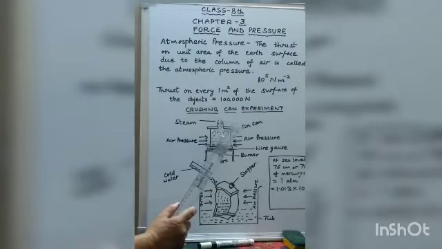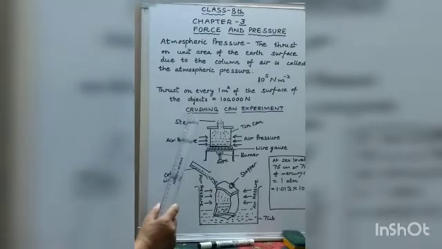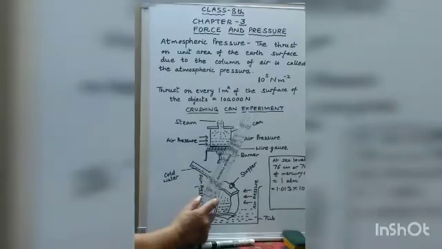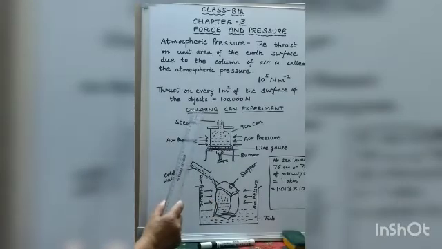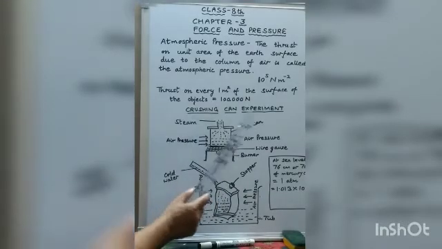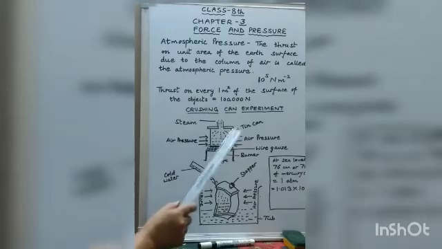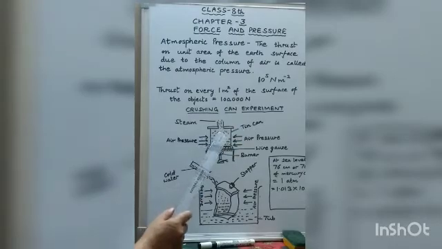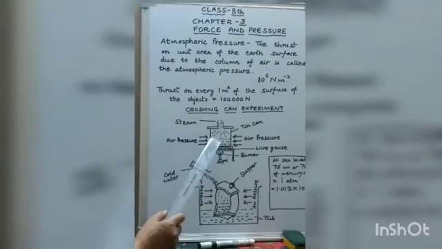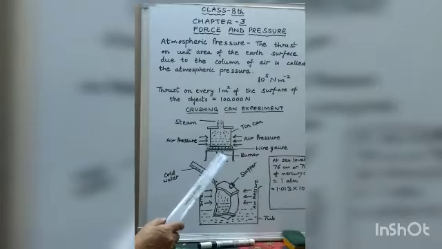Now children, we will perform an activity which will show the atmospheric pressure. This is known as the crushing can experiment. You have to take a thin walled tin can which is provided with an airtight stopper. First you have to remove the stopper and fill the can partially with water, not fully, only partially. Heat the can over the flame of a burner.